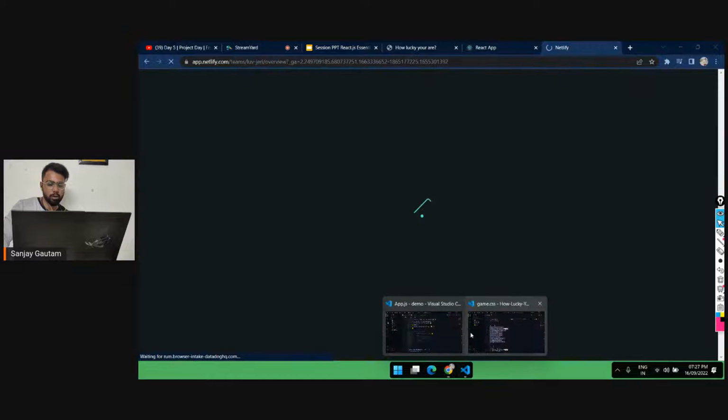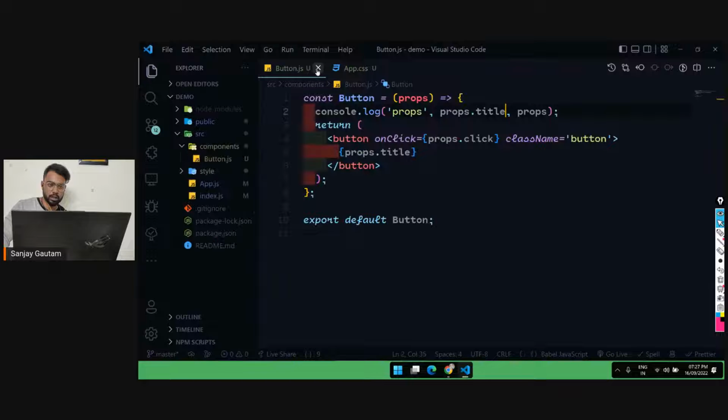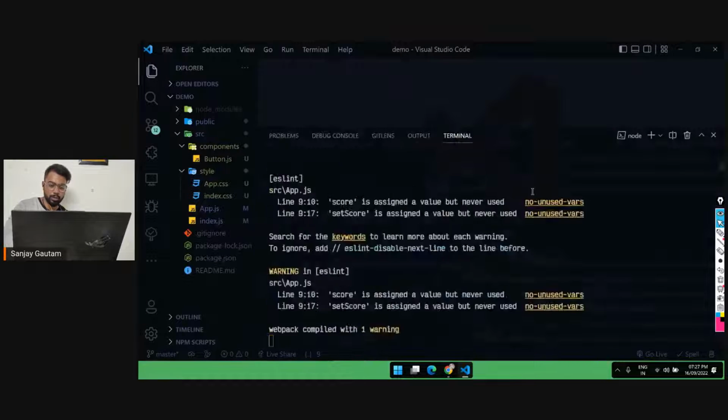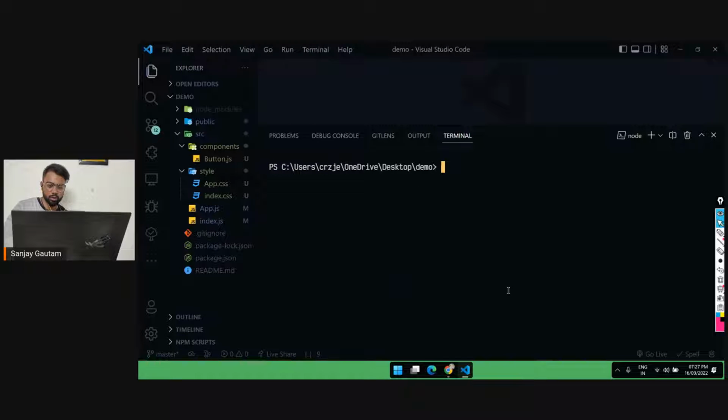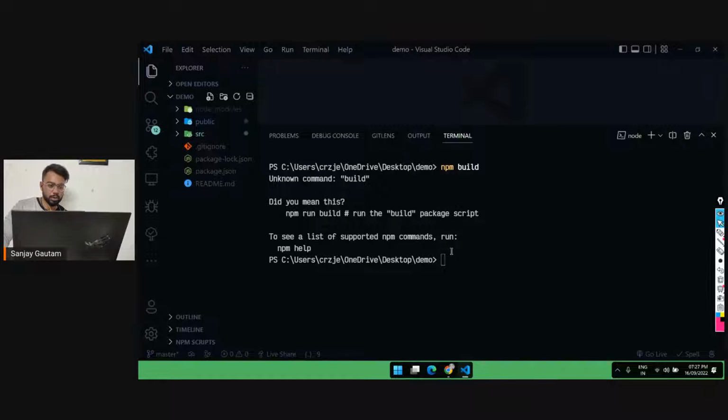And to deploy your project, open your React project, and open the terminal. If your project is already running, close it. Remember, we had the command npm start to execute the project. We have something called npm build. Just type npm build and click enter. Now it's just going to build your project. Sorry, the command is wrong. npm run build, npm run build, and just press enter.